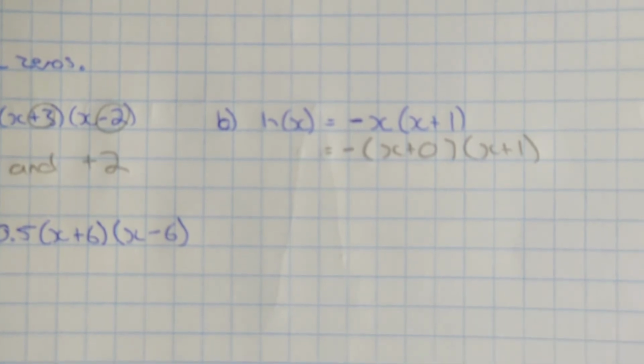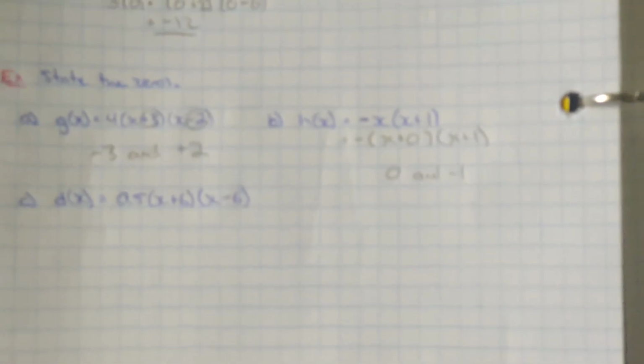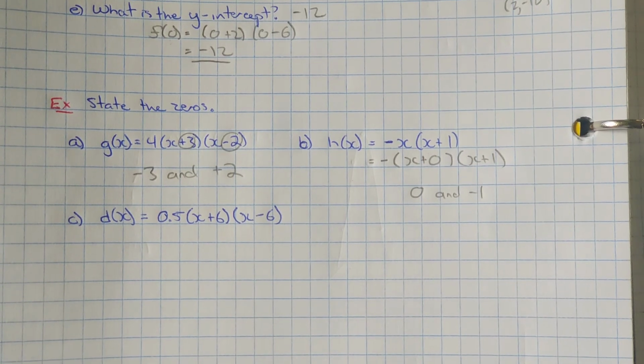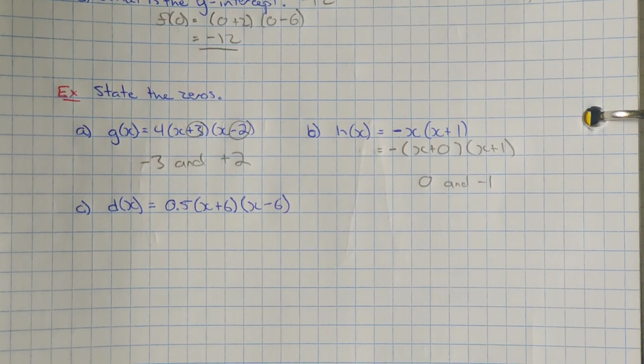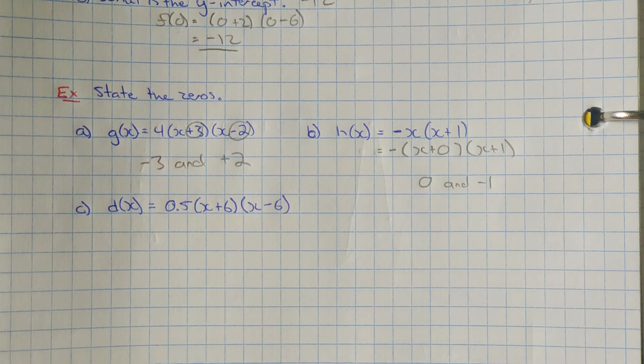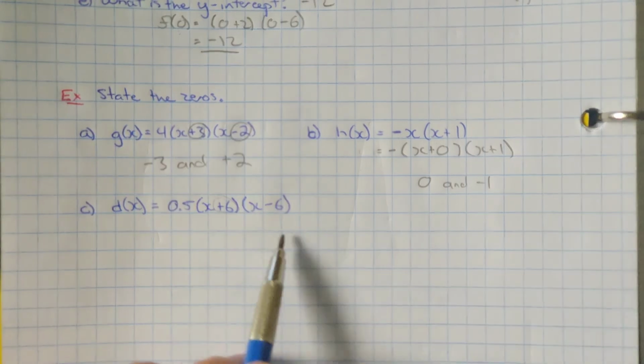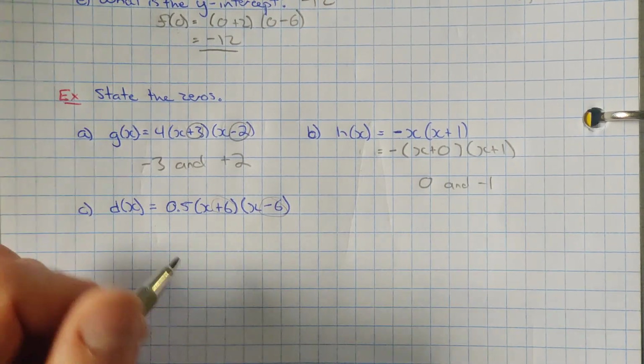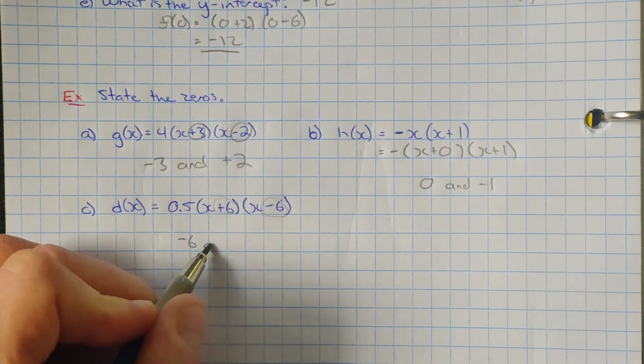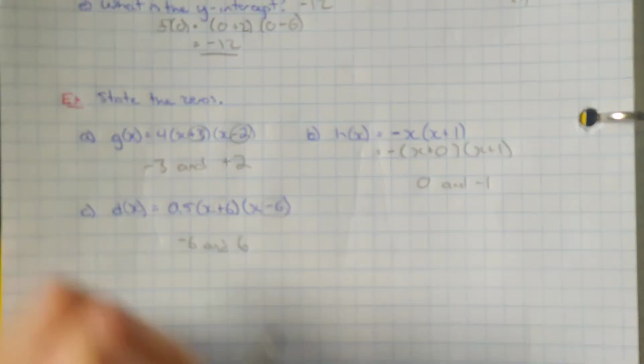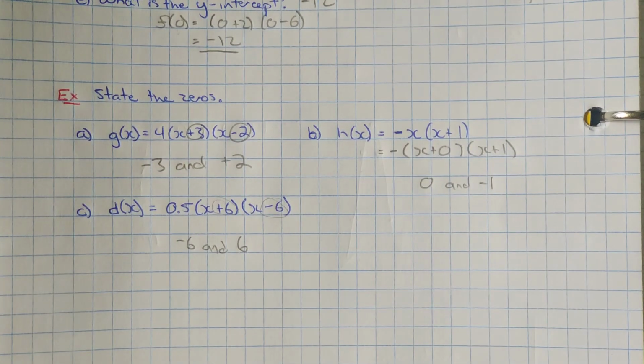Okay, so x plus 0, x plus 1. What are our zeros? Well, in this case, it'd be 0 and negative 1. I hope you can see that there. Okay. And then for our last one, we got plus 6, we got minus 6. So this one becomes negative 6. This one becomes positive 6. We have negative 6 and 6 as our zeros.